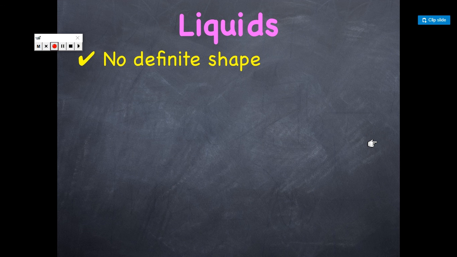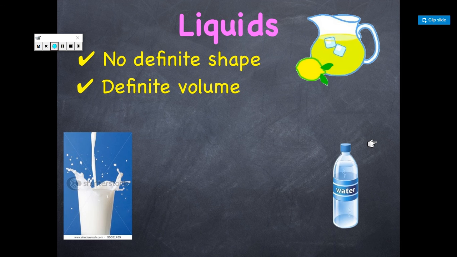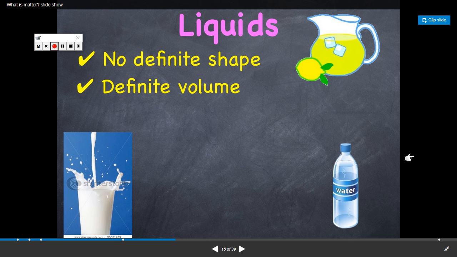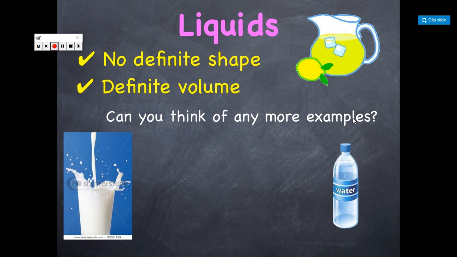Okay, what about the volume? Does it have a definite volume? Yes, of course. The cup of water will still be the same cup of water, even if you put it in another big pot or a smaller one. Look at this. This water, I can change its shape. If I put it here, it will take this shape. But the volume will stay the same. It will take the same space, the same volume. You can think about other examples. Yes, we have millions of examples of liquids.